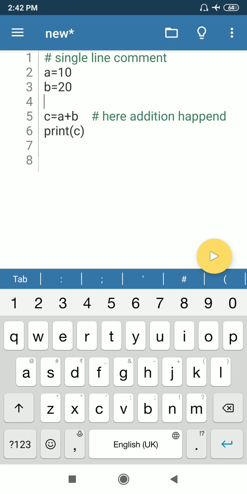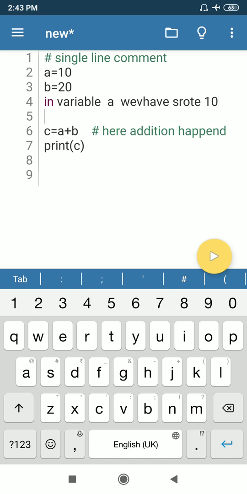Here is an example of multiple line comment, and as a comment I'm going to write: in variable a we have store 10, and in variable b we have store 20.